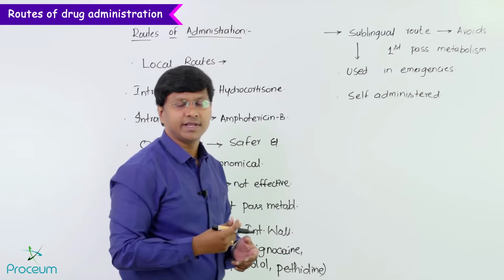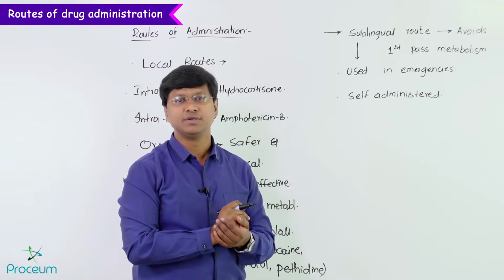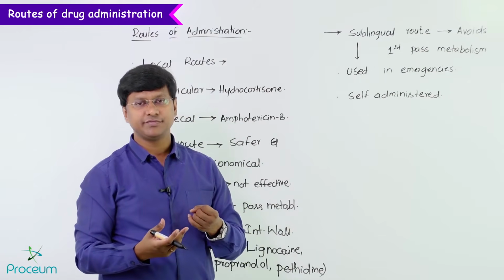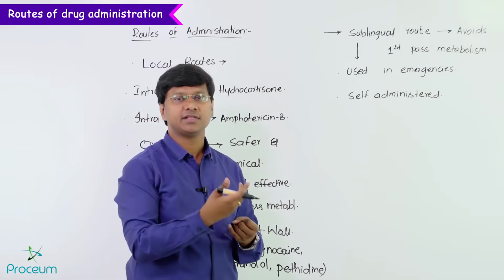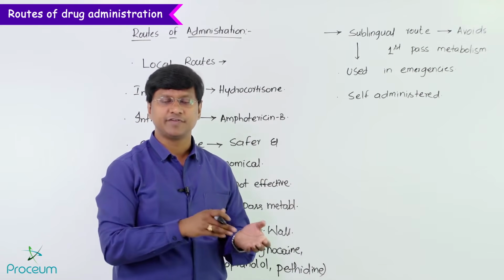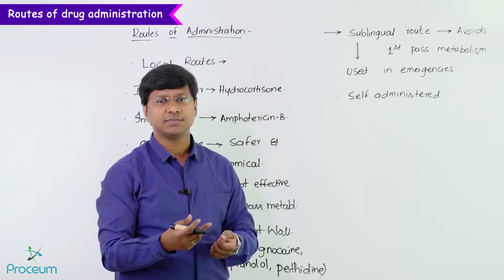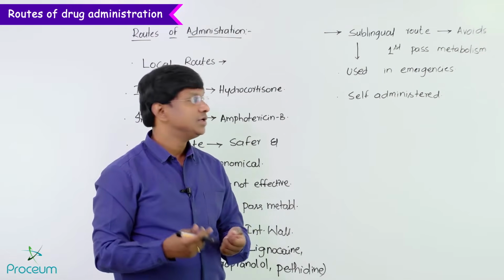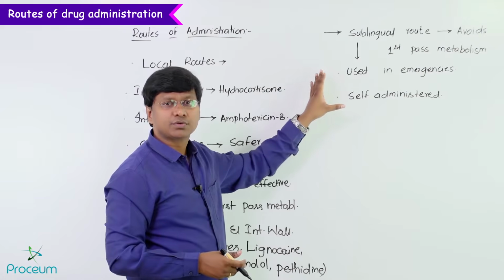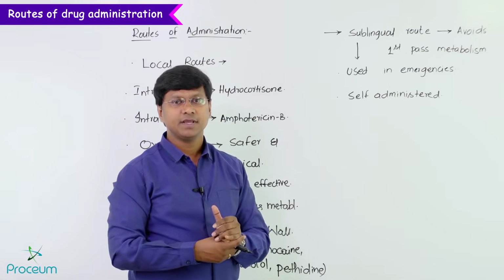It does not require any special assistance for administration. For example, the intravenous, intramuscular and intrathecal routes require special assistance, whereas the sublingual route does not require any special assistance. The drug can be self-administered.